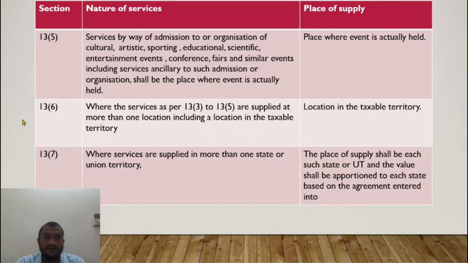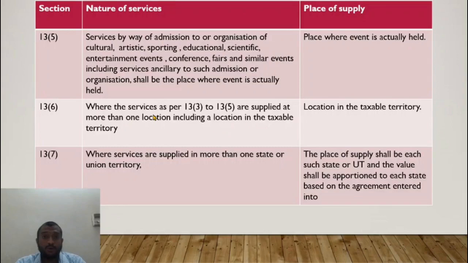Right? So 13 subsection 6: where services as per 3 to 5 are supplied at more than one location, including a location in the taxable territory, the place of supply is... so what does this mean? Let us take the example of 13 subsection 6. Tom Cruise has hired an Indian event management company for promoting his Mission Impossible in India, Japan and China. In that case, the supplier is in India, the recipient is Tom Cruise outside India.